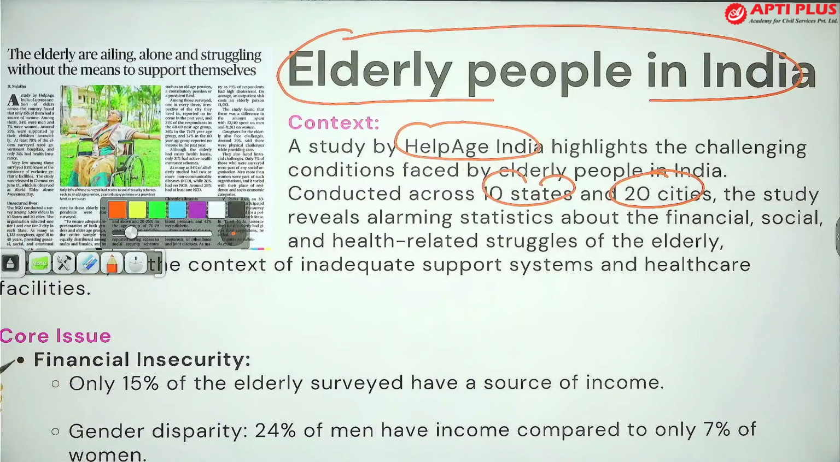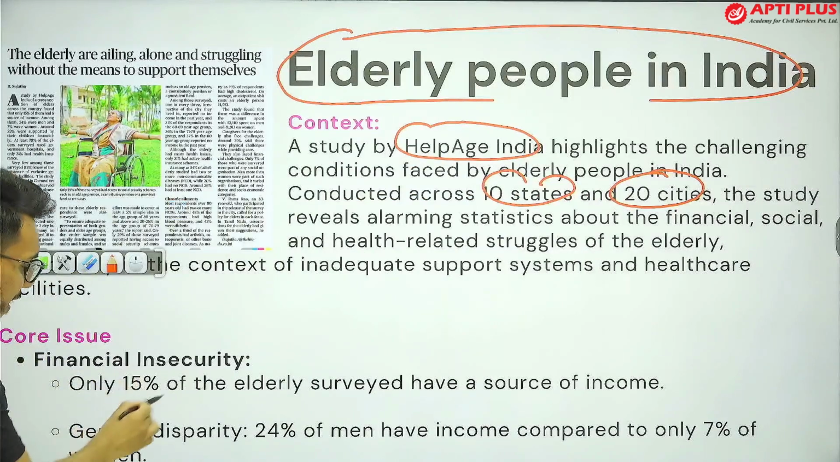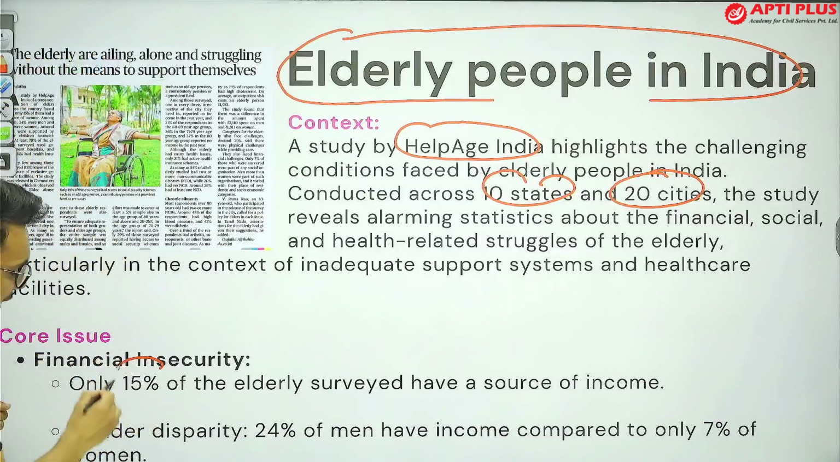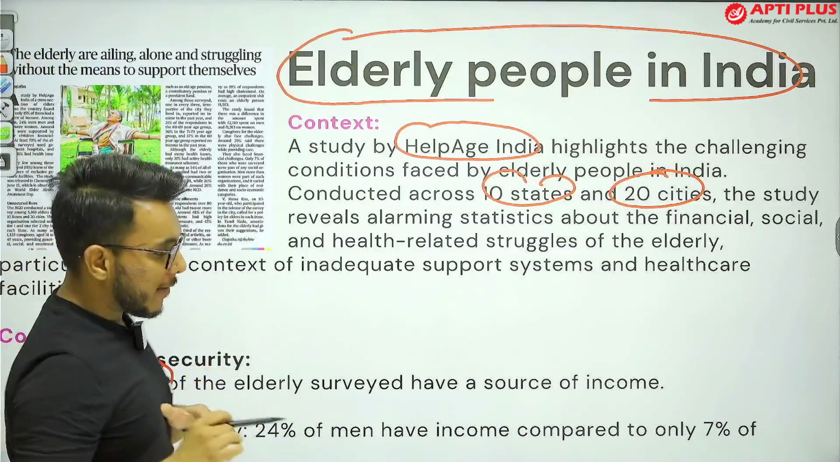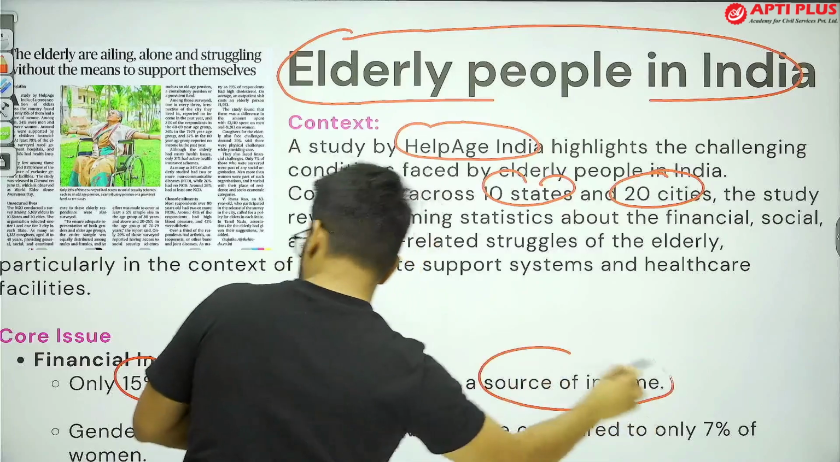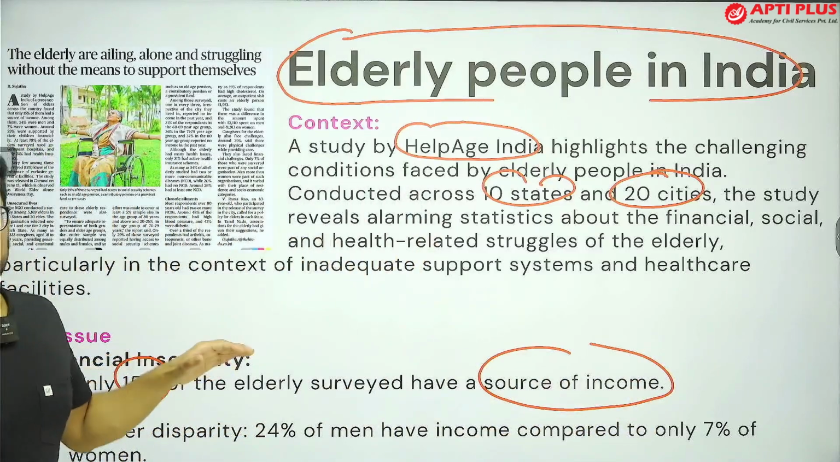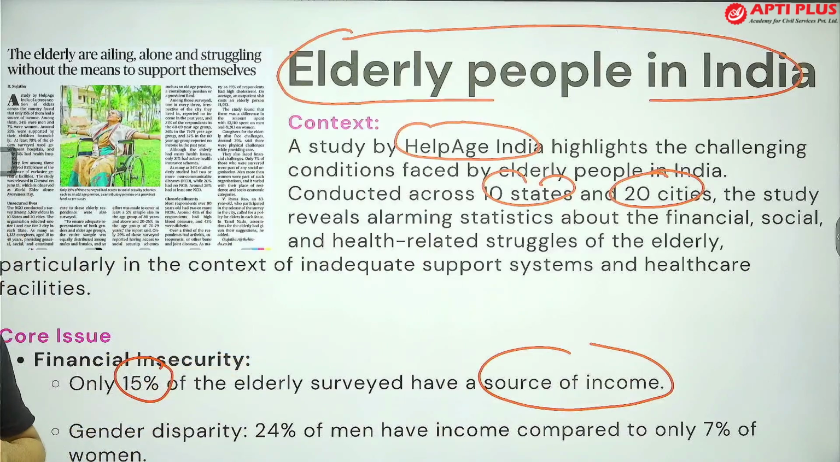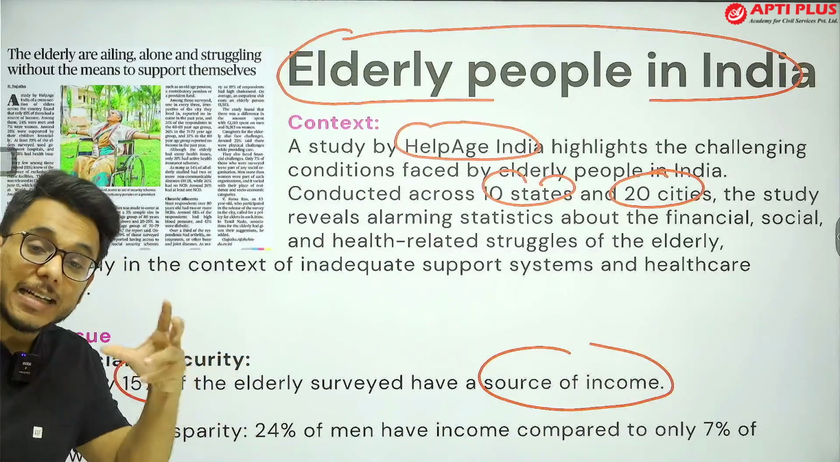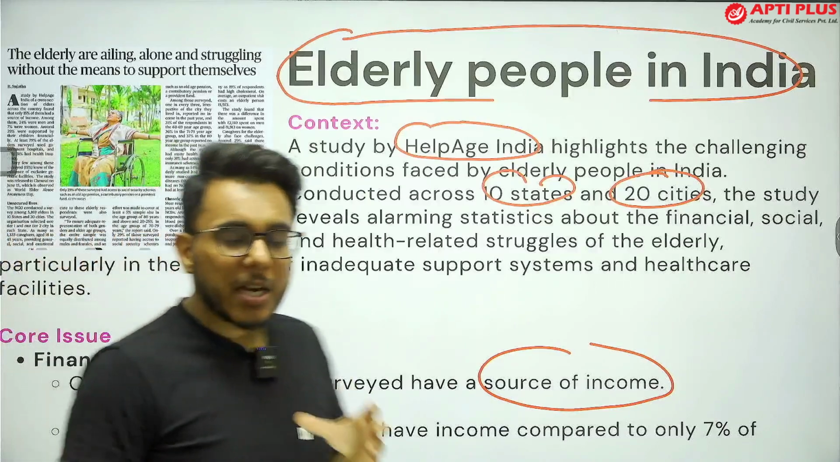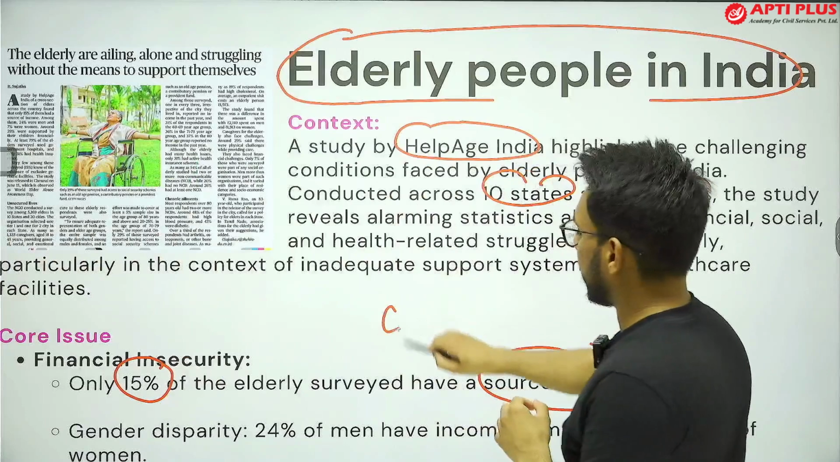Number one, this survey provides that only 15% of the elderly people surveyed had a source of income. If elderly people do not have a viable source of income, their ability to invest in geriatric care will be limited. Now, what is geriatric care?